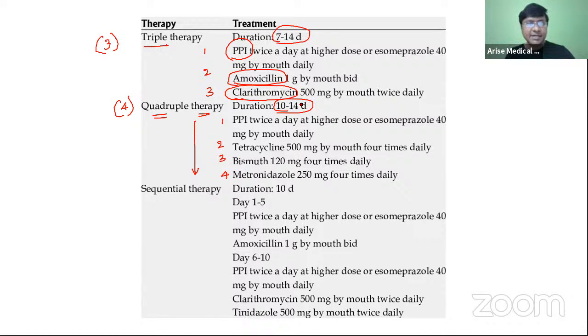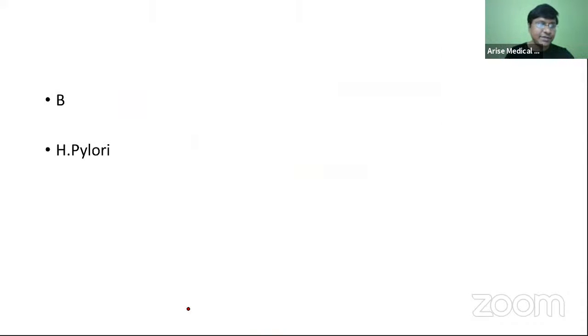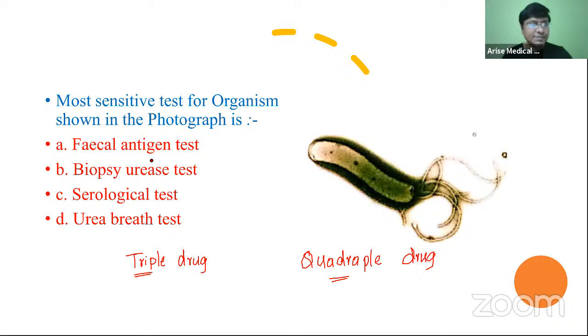And similarly, for quadruple drug therapy, you should be very much aware of what drugs we are using: proton pump inhibitors, tetracycline, bismuth, as well as metronidazole. In place of metronidazole, we can also use tinidazole. So this is about the treatment of H. pylori, and the investigation of choice for H. pylori is the biopsy urease test. Some of you are answering urease breath test. No, it is not, nor the fecal antigen test. It is your biopsy urease test. So please remember this very, very important question, right?